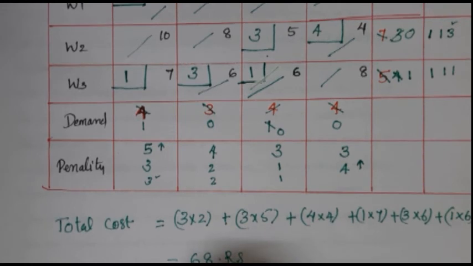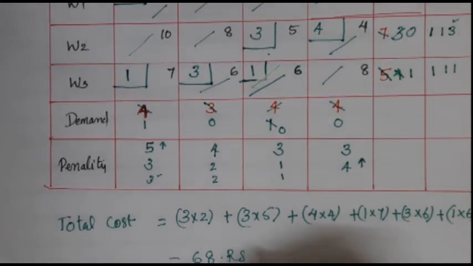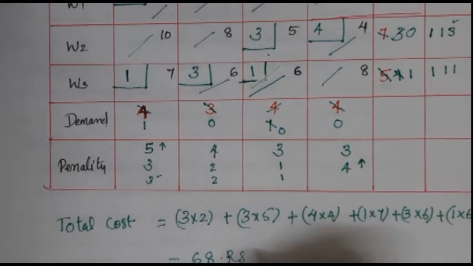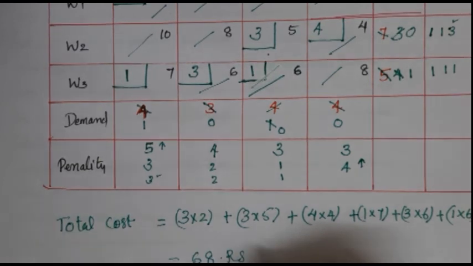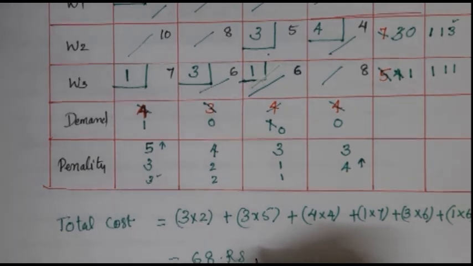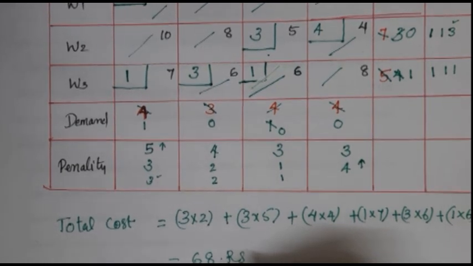Rupees 68 represents the total cost involved in moving the commodities. Here also, this may or may not represent the optimal solution for this problem. That is, there may exist other ways of allocating which may give a better solution with a lower total cost. An optimality test has to be carried out to test whether the obtained answer is optimal or not.